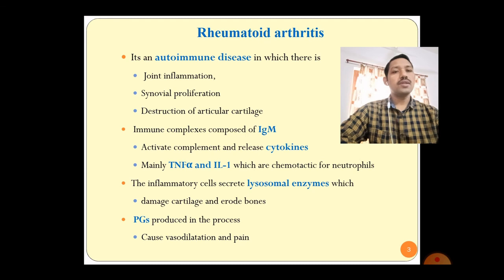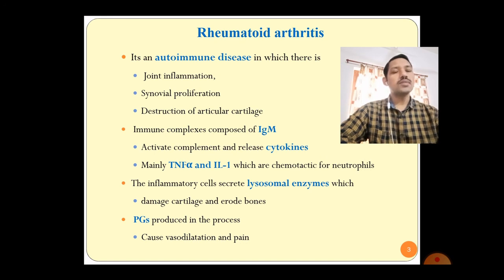The inflammatory cells secrete lysosomal enzymes which damage cartilage and erode bones. Apart from these, TNF alpha and IL-2, prostaglandins are produced in this process, which cause vasodilation and pain.